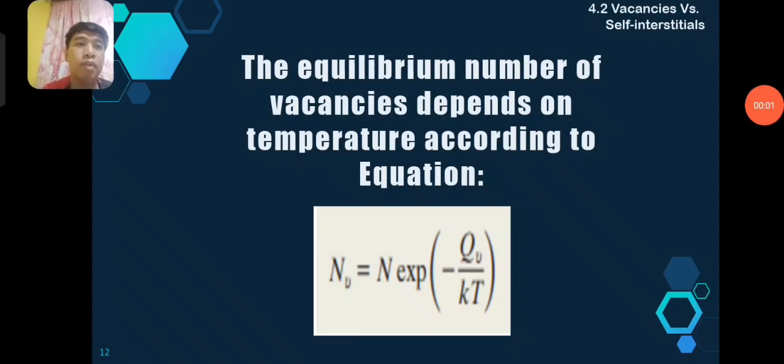So, the equilibrium number of vacancies depends on the temperature according to this equation. The number of vacancies is equal to the number of atomic sites multiplied by the exponential of the negative energy required to form a vacancy over k multiplied by temperature in Kelvin.